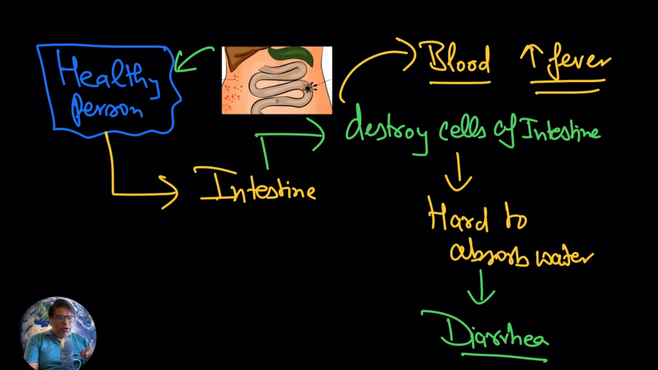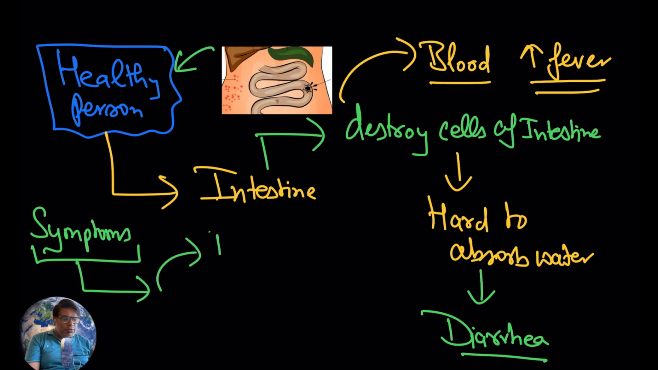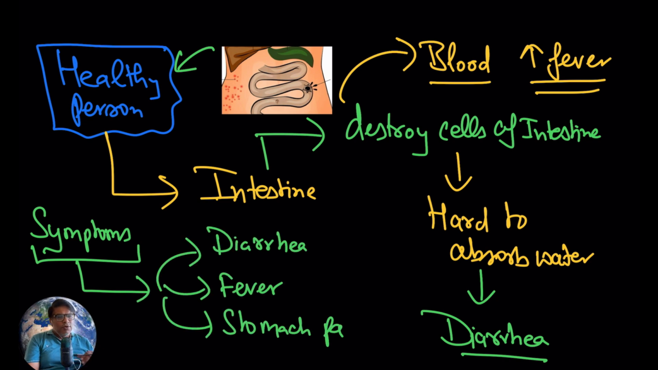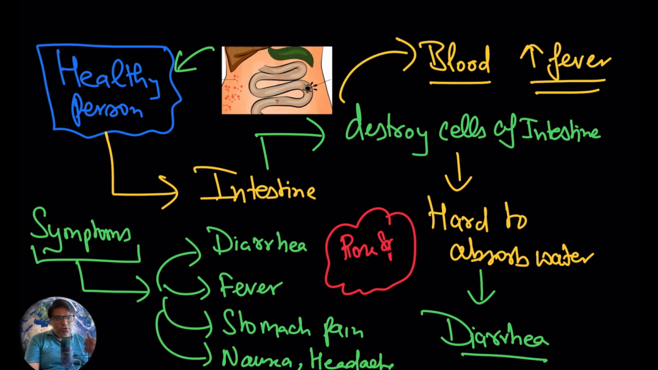So here what you are going to see, you are going to see symptoms of diarrhea, you are going to see symptoms of fever. Okay, so in individuals who have typhoid fever, what symptoms generally you are going to see? Diarrhea, fever, stomach pain, nausea, headache. Yes, here you are also going to see in individuals rose spot rashes on the chest and the stomach. So hopefully you got the idea how this disease is going to progress.